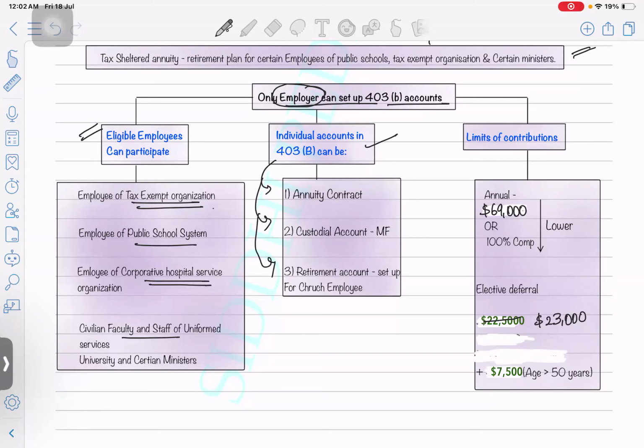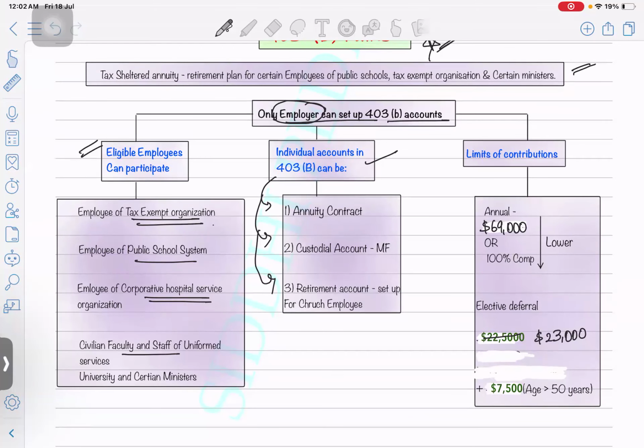Again, no need to understand it in much detail how it works, and it will have different criteria, different conditions, minimum limit and maximum limit. All those things will be defined by the retirement plan managers or the organization with whom you are maintaining this account. Now, from the tax perspective, what you need to remember is how much maximum you can contribute. The maximum contribution the government can make in this retirement account is $69,000 or 100% of the compensation, whichever is lower. Or the second thing is elective deferral.